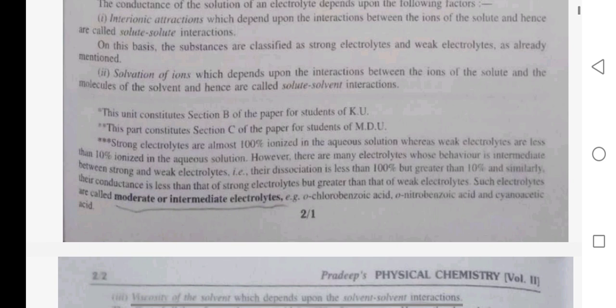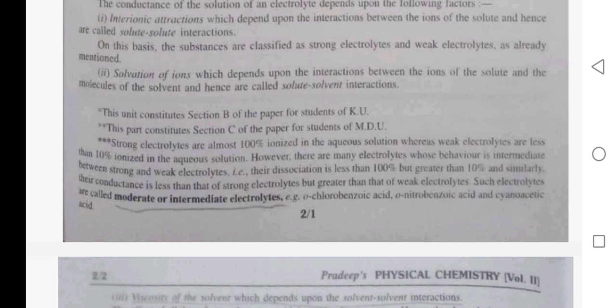Strong electrolytes are almost 100% ionized in aqueous solutions, whereas weak electrolytes are less than 10% ionized in aqueous solution. However, there are many electrolytes whose behavior is intermediate between strong and weak electrolytes.